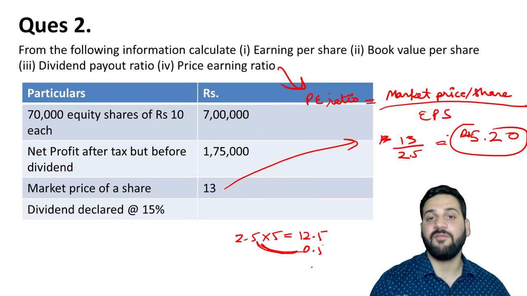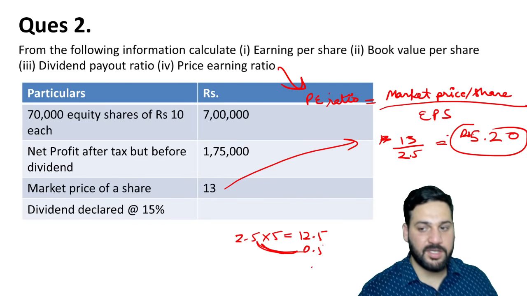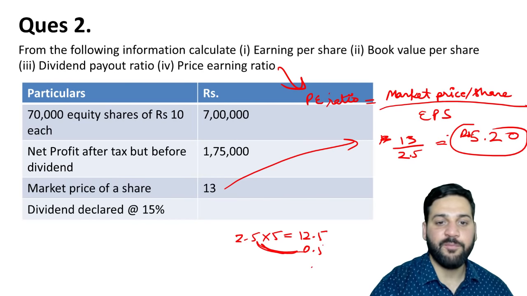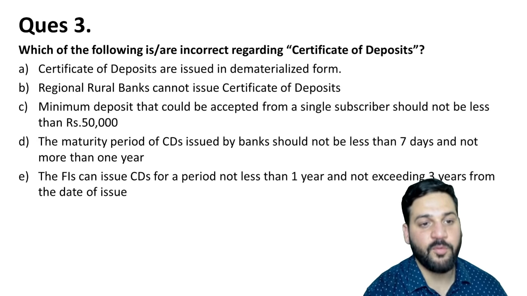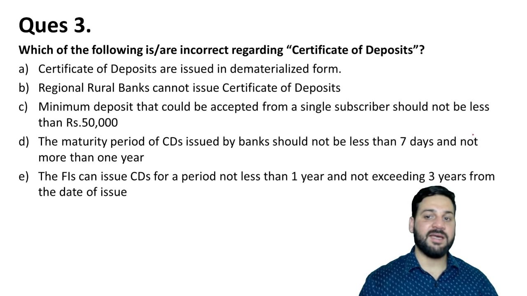I have already done a video on the approximation technique. Please use that, really important. So 5.2 is the price earning ratio. It was a very important question.